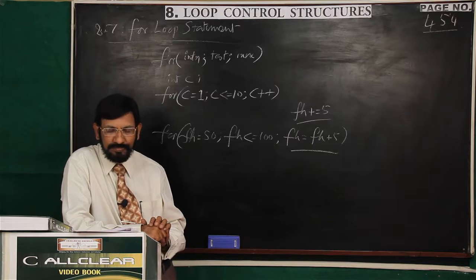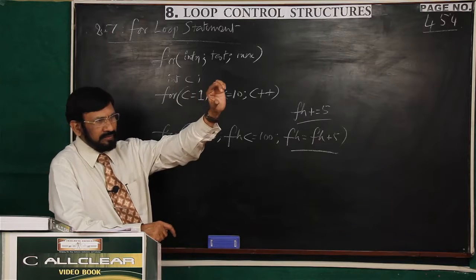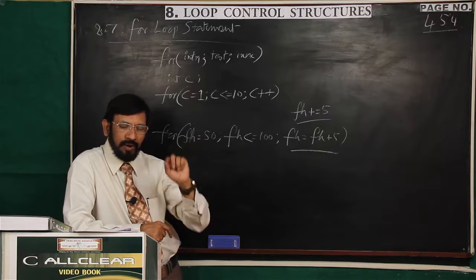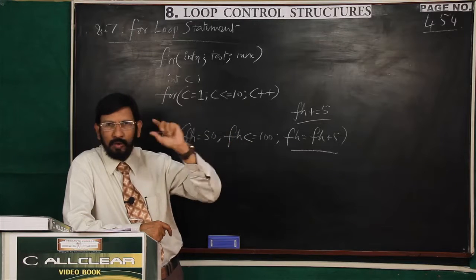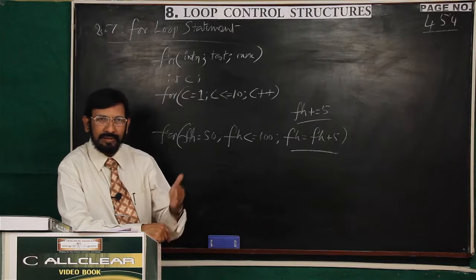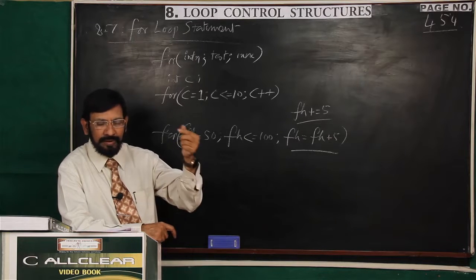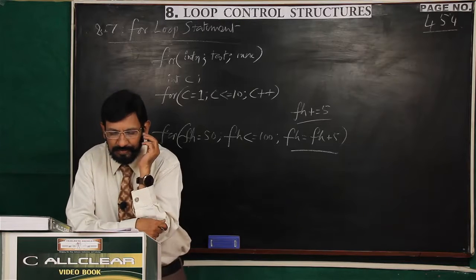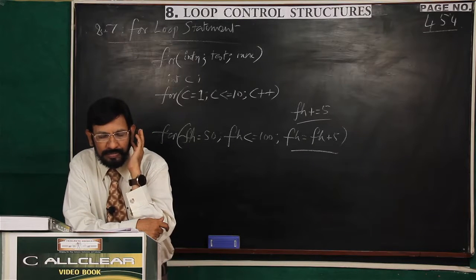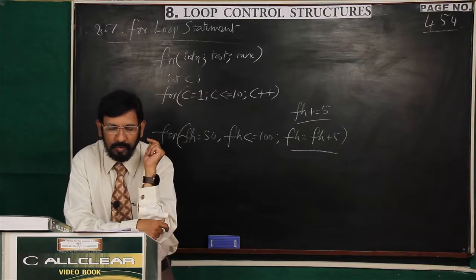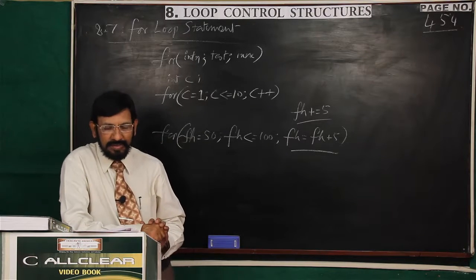15th line, you see. Already I told you, if you want to print a series of things like multiplication and all, then you write the output statement within the body of the loop. If you want a final result, then you write the output statement after the body of the loop. Now in this case, we want to print a table. That's why we have written the output statement within the body of the loop. That is the 15th line.